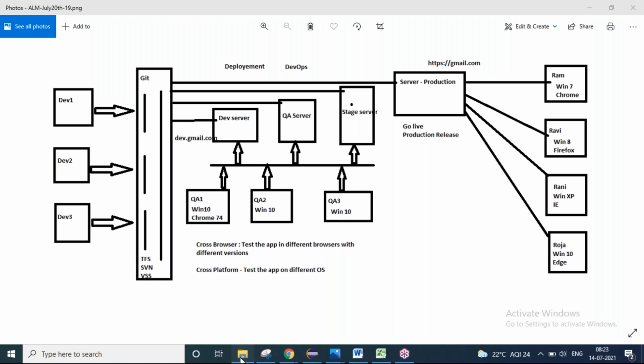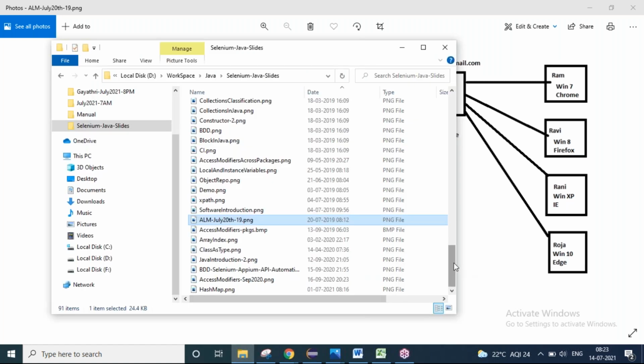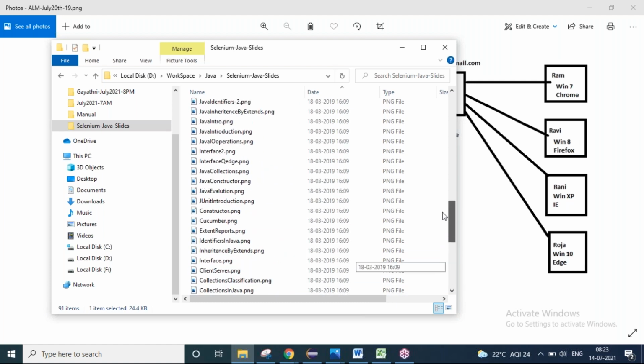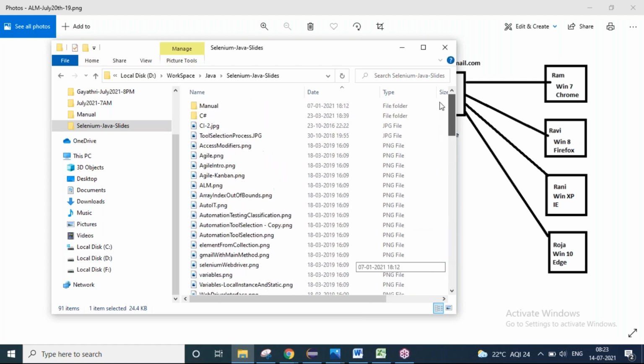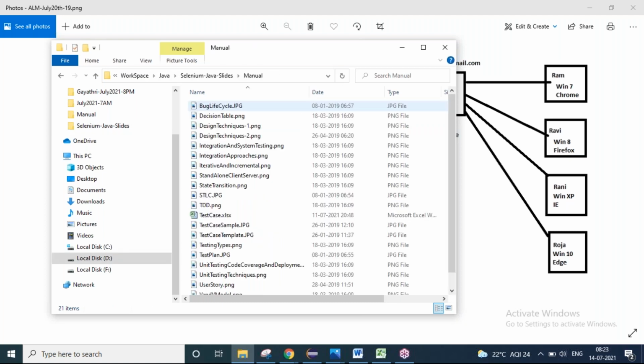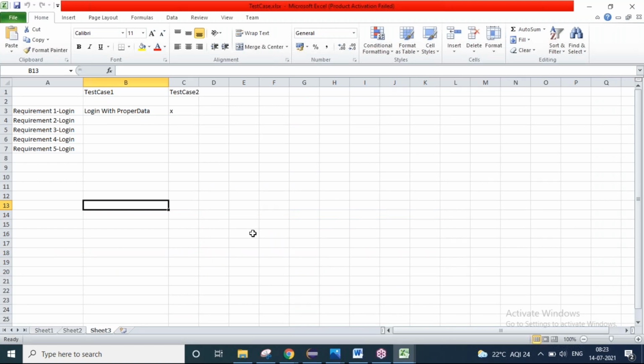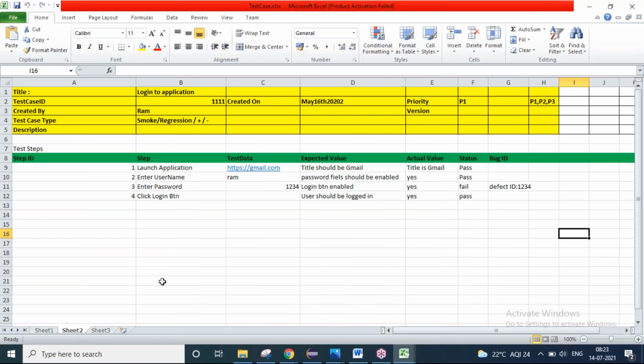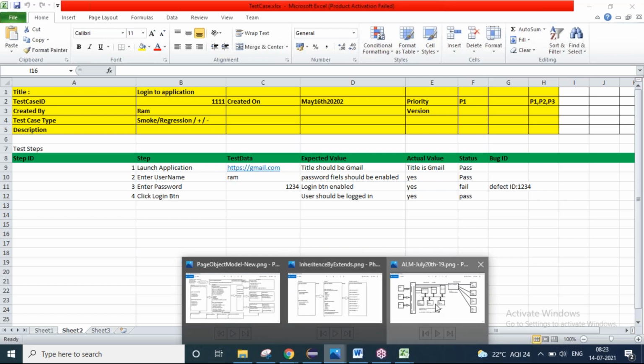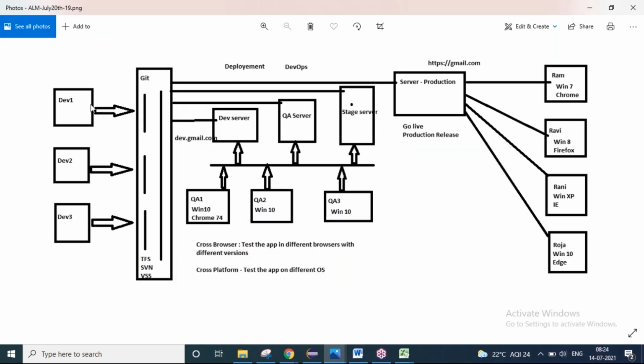By the time the development team is developing the application, the testing team will write something called test cases, meaning how they have to test the application. One document will be given describing how the application is going to look. So meanwhile, while the development team is developing the software application, the testing team will write test cases, describing how this application has to be tested.